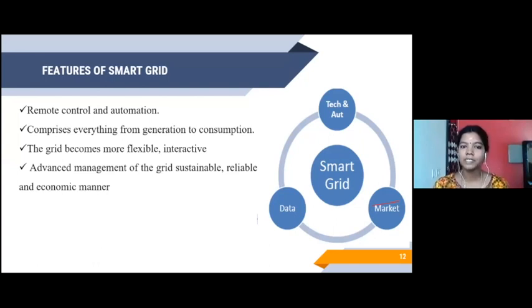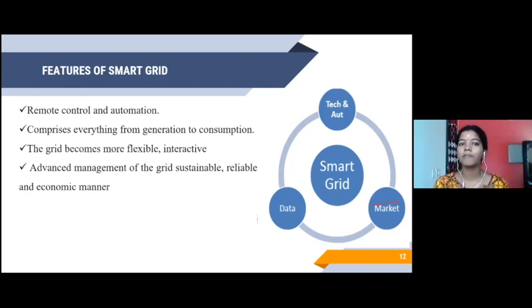It should comprise everything starting from the generation to the consumption side. So we should have a SCADA type of architecture where we are able to see completely what happens, how much electricity is there, whether there is any voltage sag or any dip. So there should be a complete architecture just like SCADA in order to visualize the generation to the consumption side. The grid should be more flexible and it should be interactive.